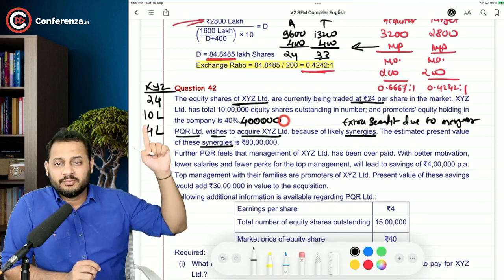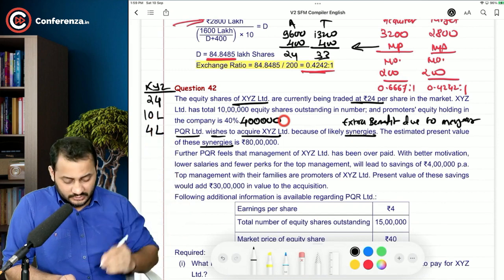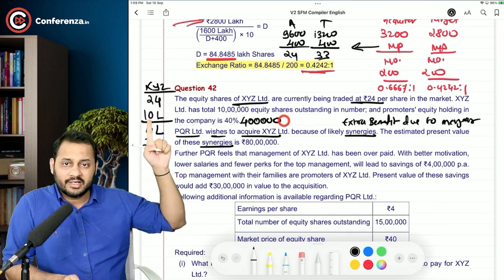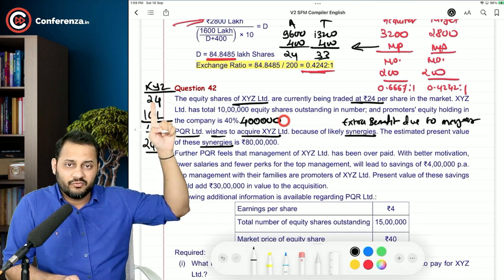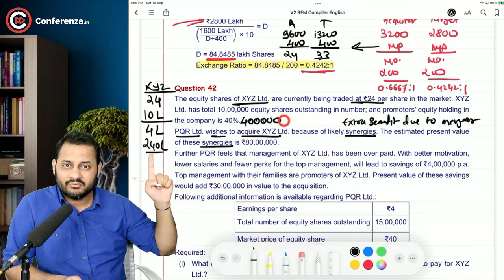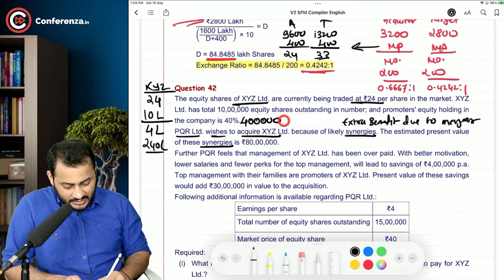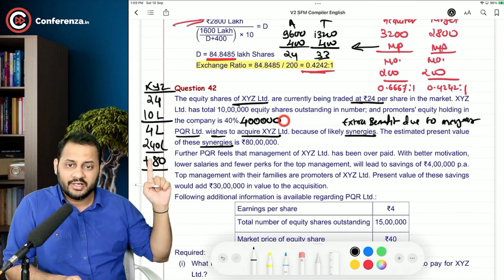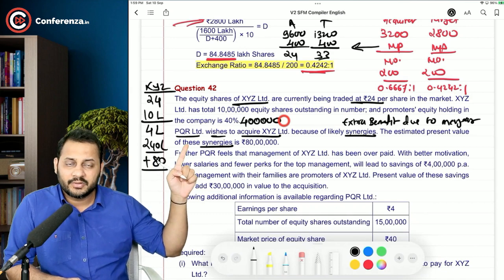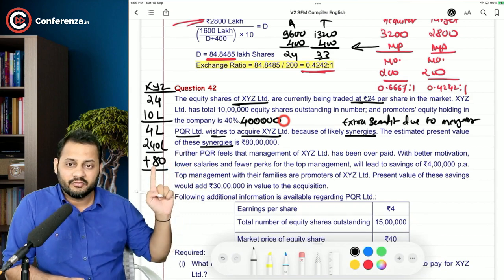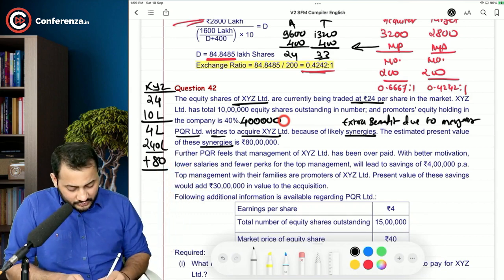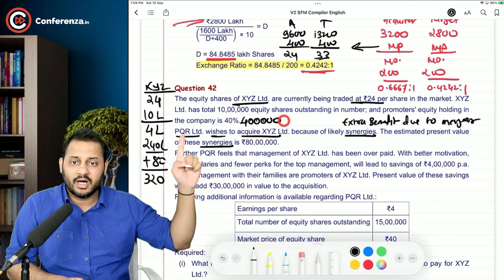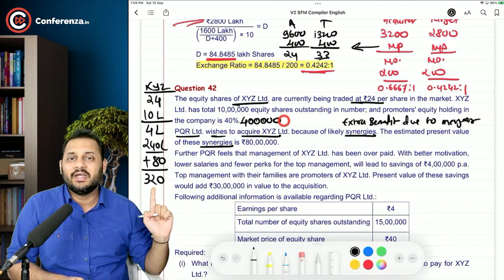That means after acquiring that company, we can have a greater market value. Right now the market value of this company is 240 lakhs, right? 10 lakh shares at 24 rupees. Plus, after acquiring this company, the present value of the synergy is 80 lakh. We can increase the market value by 80 lakh. So the total market value of PQR will increase by 320 lakhs.